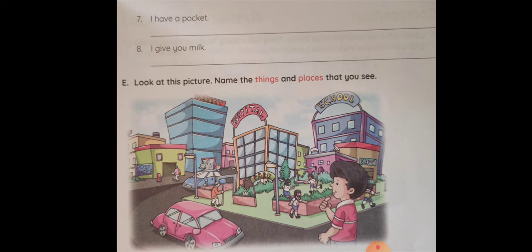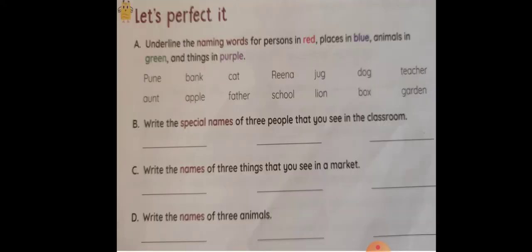Now, look at this picture. Name the things and places that you see. Now, this is observing time. You need to observe this picture and then you need to name the things and places that you see in this picture. Okay?